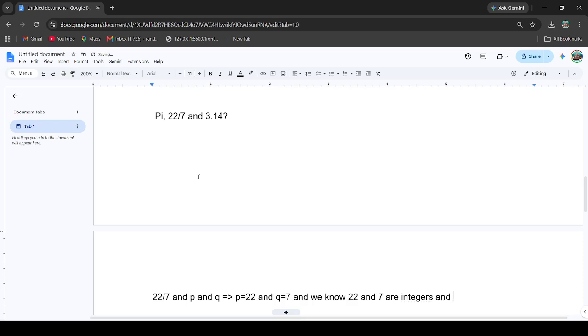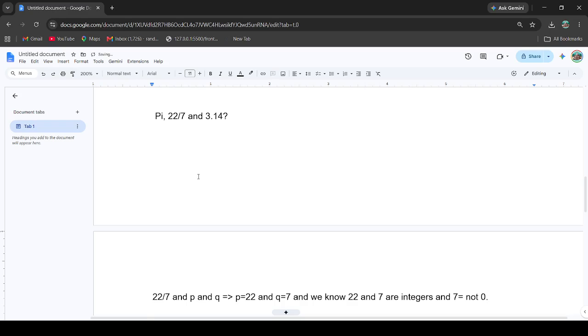And the last condition, 7 should not be equal to 0. These three conditions should be satisfied, and they are. So we can say that 22 upon 7 is a rational number.